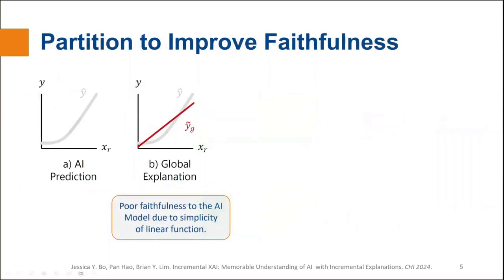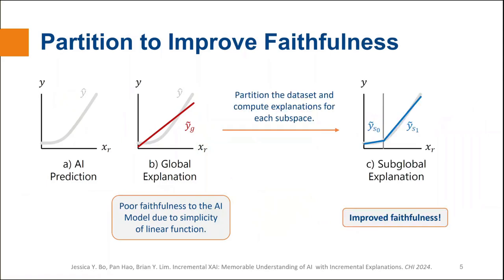The linear factor explanation, which we call a global explanation, is overly simple and has poor faithfulness, or accuracy, to the non-linear AI system. The faithfulness can be improved by partitioning the dataset into two subspaces and fitting separate linear models. We call this a subglobal explanation, and it does achieve higher faithfulness.